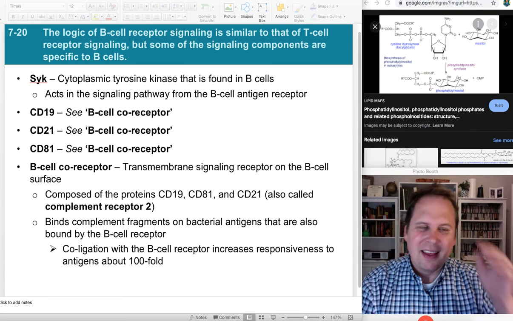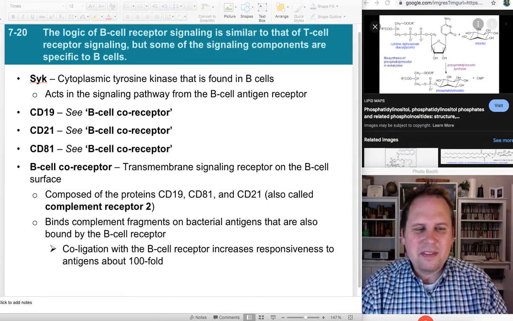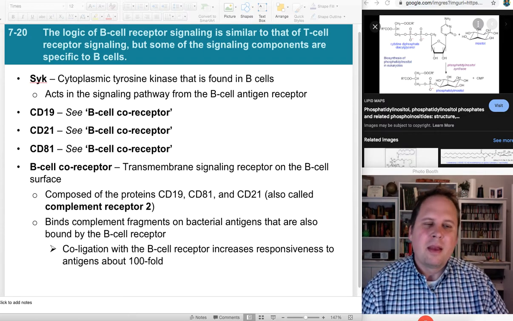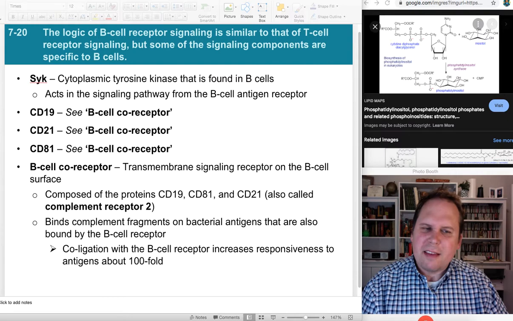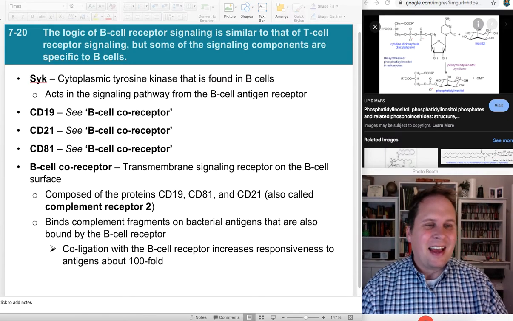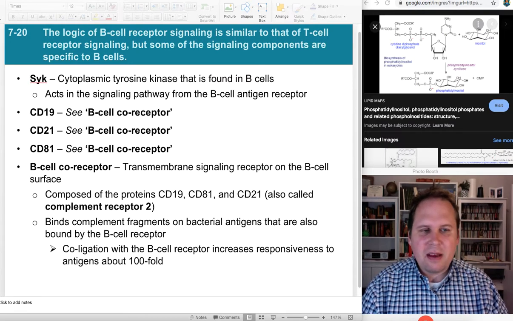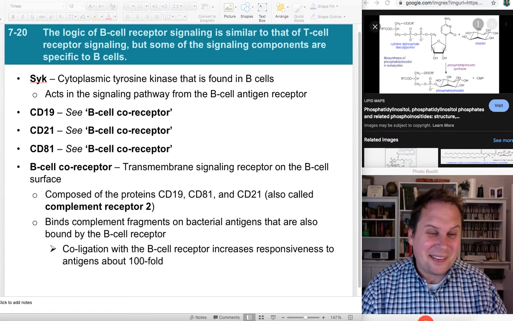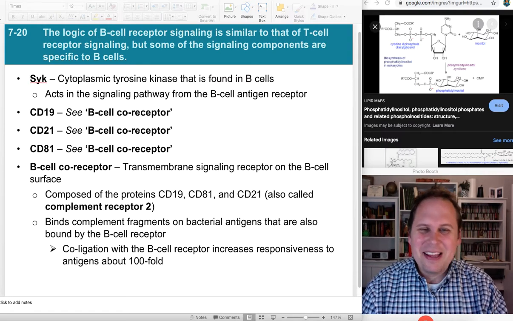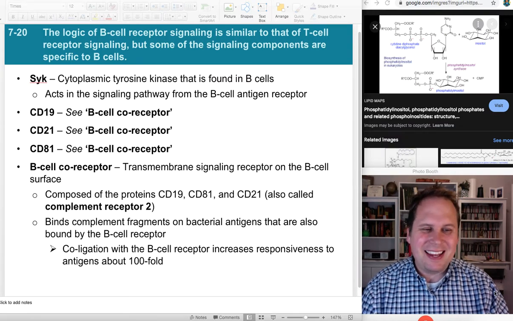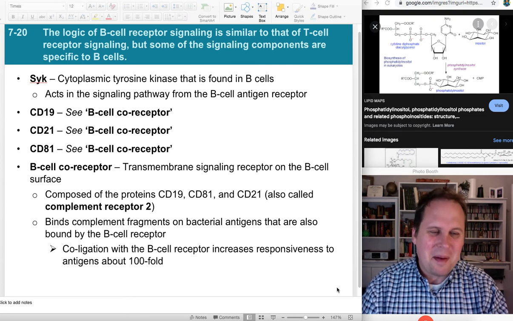Welcome back. Now, if during all of this you were saying to yourself, hey, T cells, I get it. What about B cells? I thought there were B cells in the immune system too. You'd be absolutely right. So let's go through how they signal. And fortunately, it's a very short little thing. So here we go. This is just the B cell activation pathway. There are many other pathways.